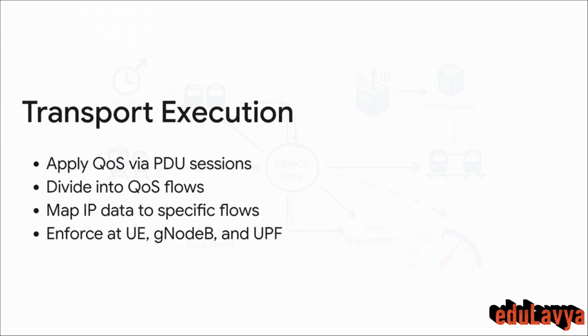And within each of those sessions, resources are divided even further into up to 63 highly specific QoS flows. IP data packets are meticulously mapped and filtered into their corresponding flows based on all those rules we just discussed. And this strict enforcement doesn't just happen in one spot. It happens simultaneously at the user equipment, at the trackside radio base station, known as the G-Node-B, and deep inside the network core at the user plane function.